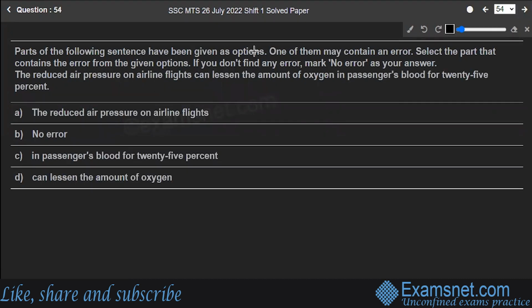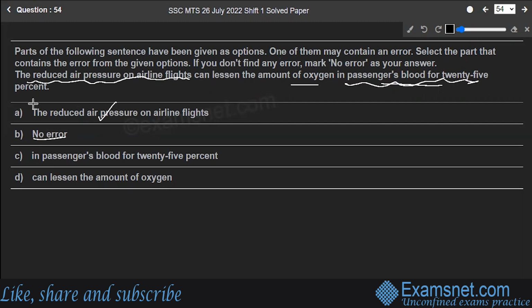Parts of the following sentence have been given as options. One of them may contain an error. You have to find out the erroneous part. Otherwise, you can select no error. Let's read the sentence. The reduced air pressure on airline flights can lessen the amount of oxygen in passengers' blood for 25%. So what part contains an error? The reduced air pressure, in flights, or there is no error, or in passengers' blood for 25%.